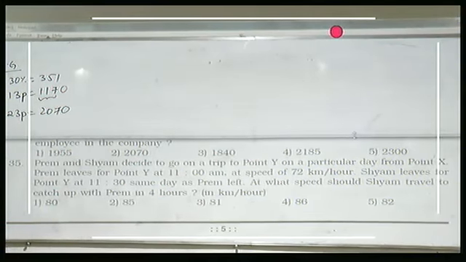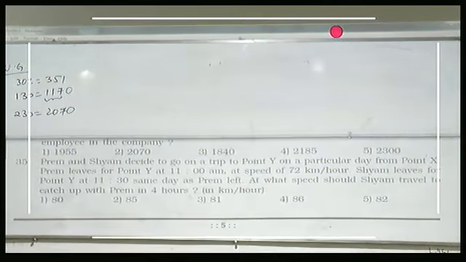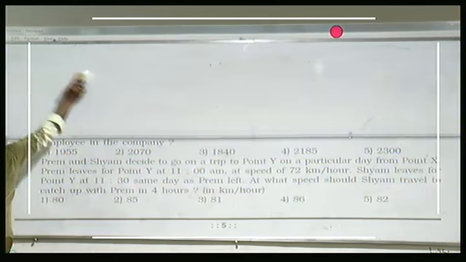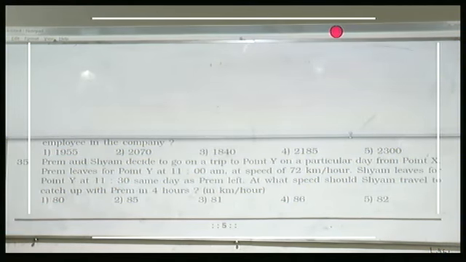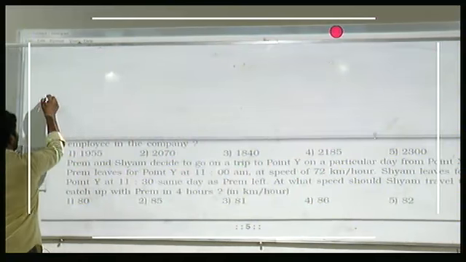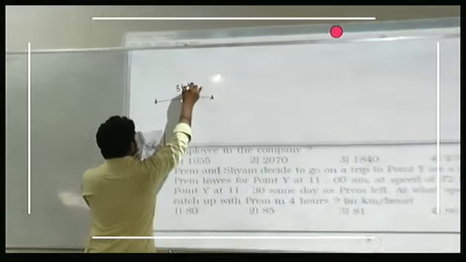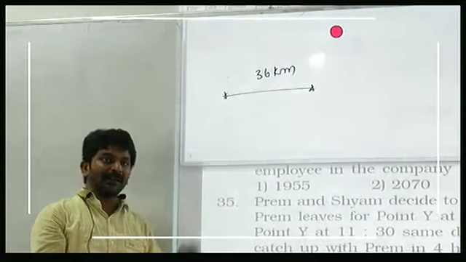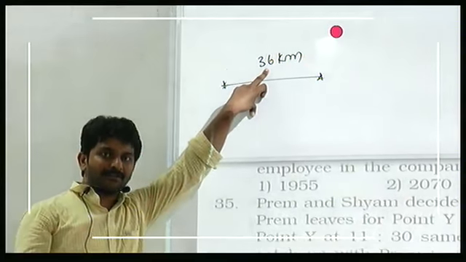Next, 35. Prem and Sham decide to go on a trip to point Y on a particular day from point X. Both are moving in the same direction. They have started from point X. Prem leaves for point Y at 11 am at a speed of 72 km per hour. Sham leaves for point Y at 11:30. What is the time difference between their starting times? Half an hour. In that half an hour, the first person can cover 36 kilometers. Because his speed is 72 km per hour, in half an hour he can cover 36 kilometers. Yes or no? Half of 72.